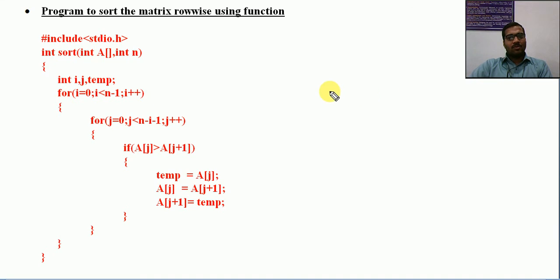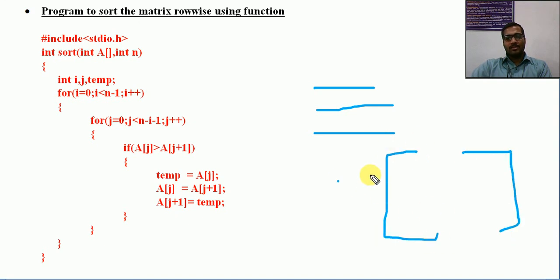Sort the matrix row wise means if this is the matrix, sort this row in one order. If you are having some elements in this row, it must be in sorted order. If you have some elements in this row, it must be sorted in order. If you are having a row like this, it must be sorted. Then finally we should have this matrix, where all the rows are in sorted order. That is our logic. Here there will be a slight difference. Just listen once again. In a two-dimensional array, these are rows.